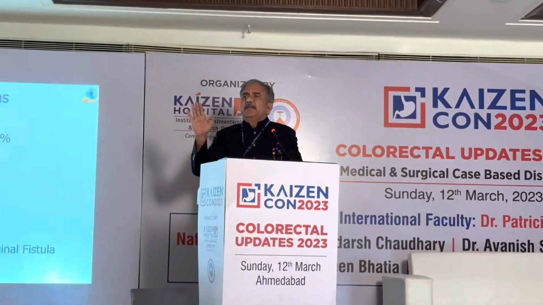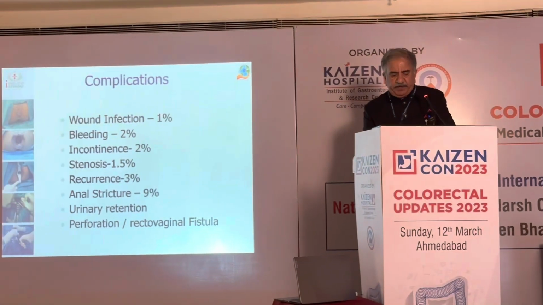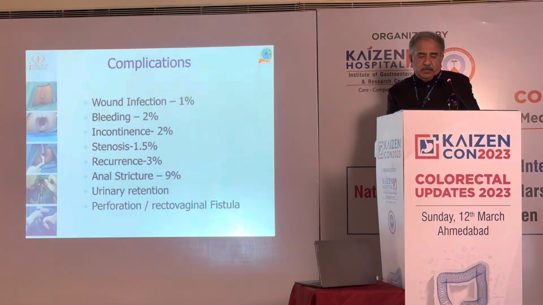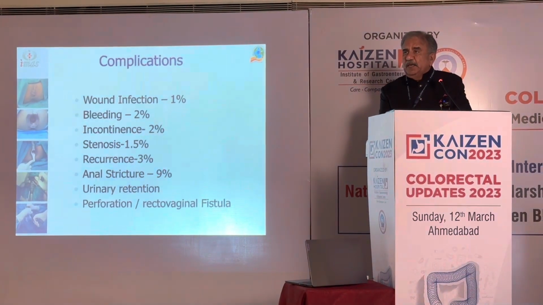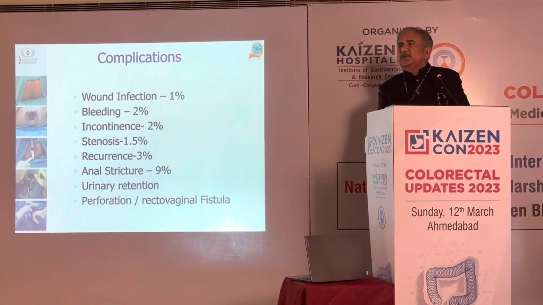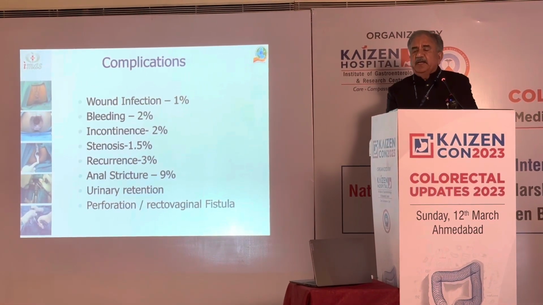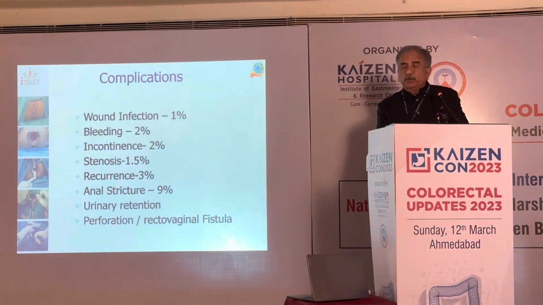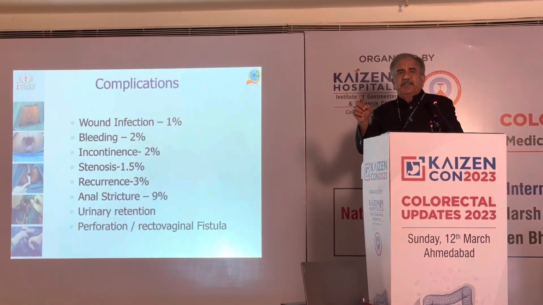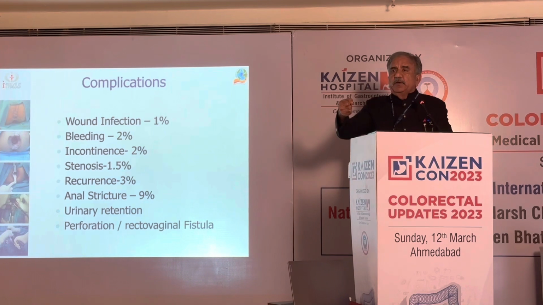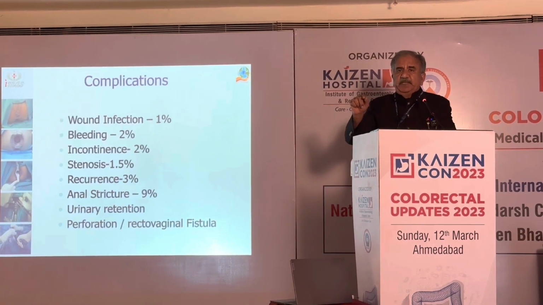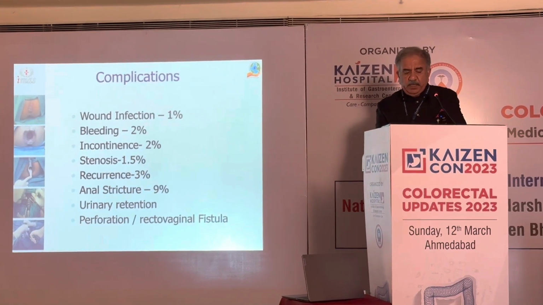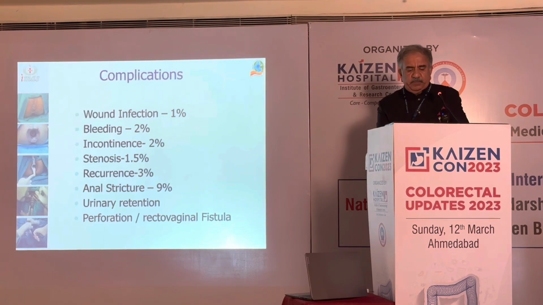It is an absolutely technique-driven procedure. If you take the muscles along with the mucosa, you can cause incontinence, or if you take the smooth muscle, then you can cause stenosis, and recurrence is of the order of 3%. Stricture can occur, and especially urinary retention is a known phenomenon with this, so one has to be very sure. Especially in female patients, once we close the stapler, please do a per vaginal examination so that we are sure that we are not going to cause a perforation or a rectovaginal fistula.